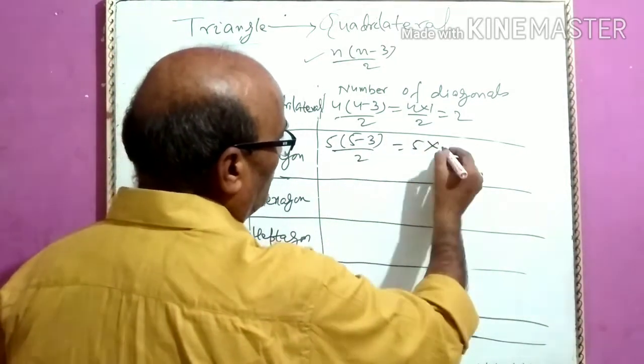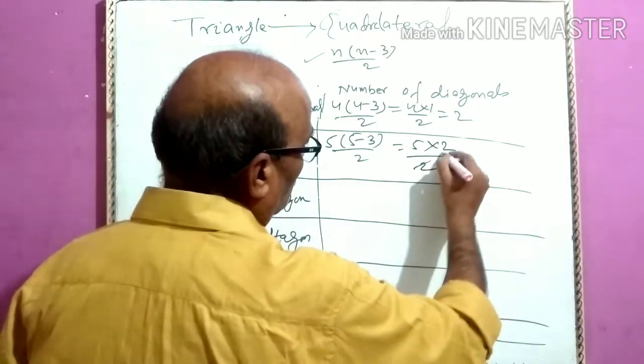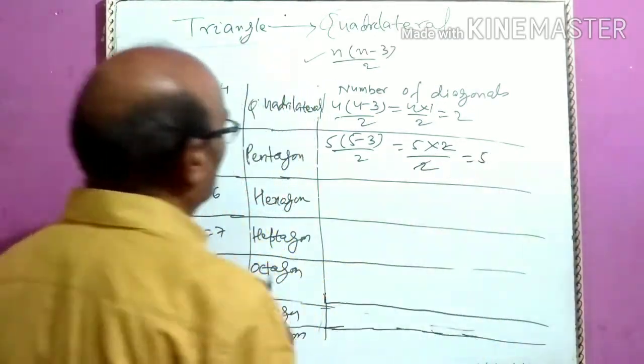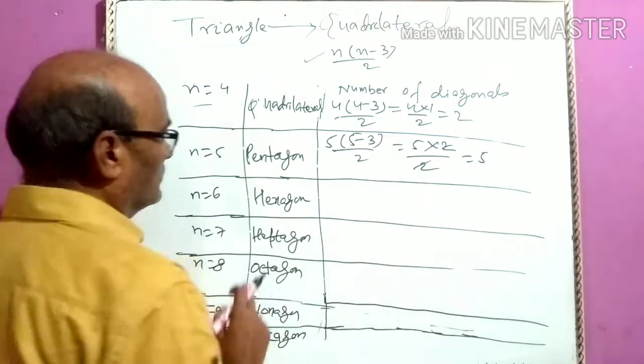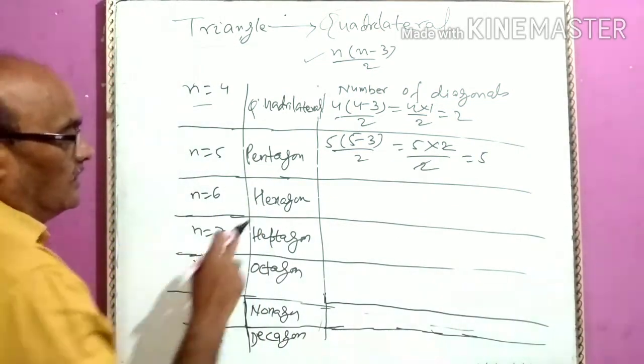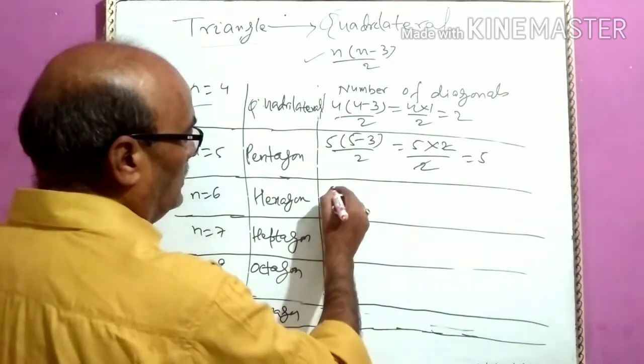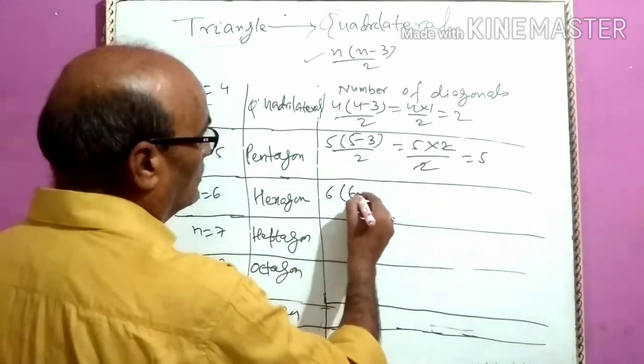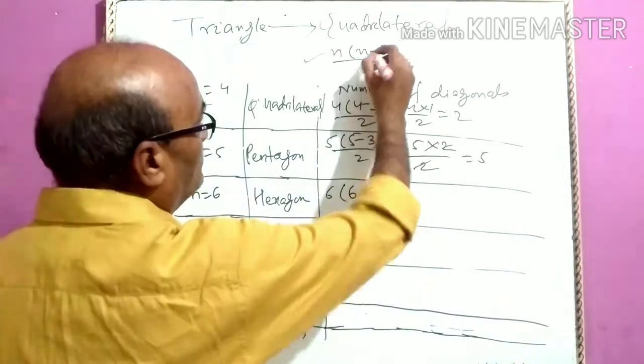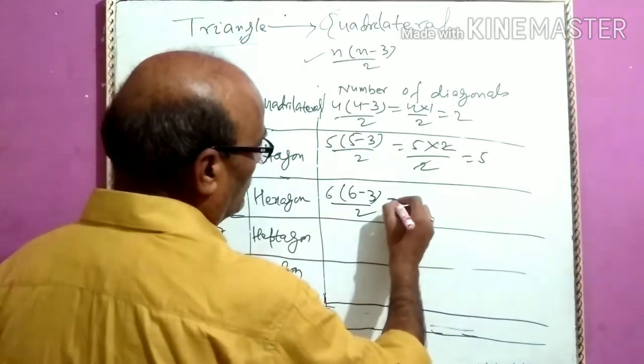5 into 5 minus 3, 2 divided by 2. So, in a pentagon, there are 5 diagonals. Let us see in hexagon. In hexagon, there are 6 sides. So, the number of diagonals will be 6 into 6 minus 3, using this formula, divided by 2.